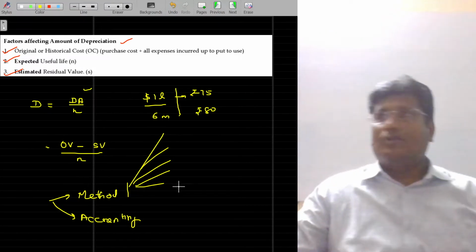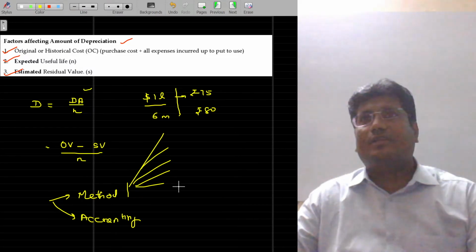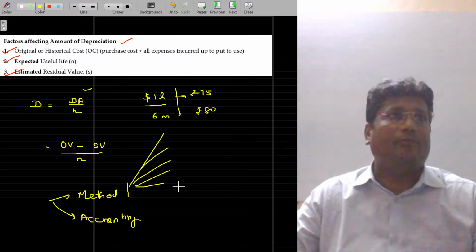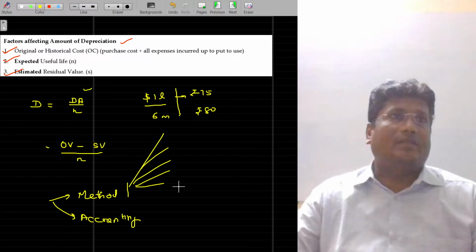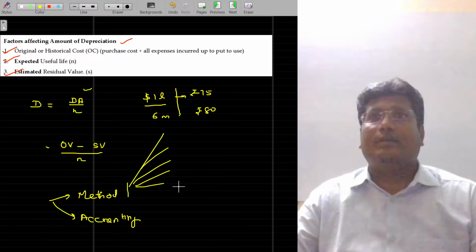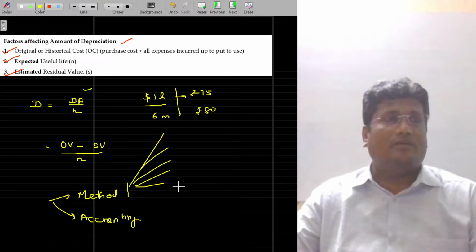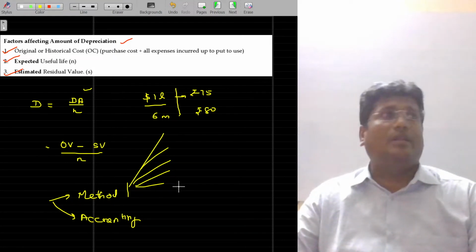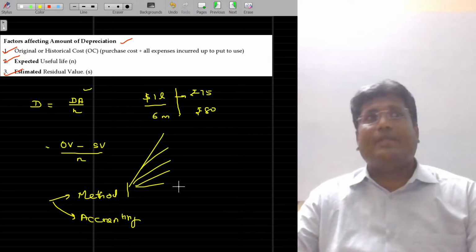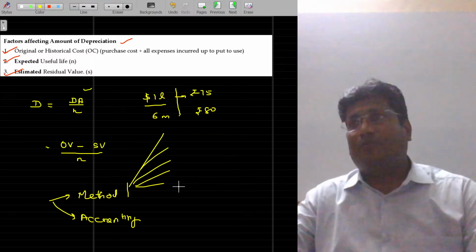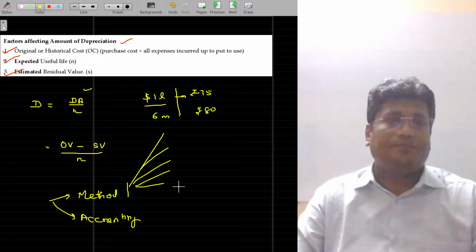And among the 11 or 12 methods, two are predominant: straight line method of depreciation as well as written down value method of depreciation. Apart from that, we have some other methods like annuity method, sinking fund method, insurance policy method, production units method, kilometers traveled method, production liters method, kg methods, replacement cost method, and repairs provisions method. So many methods we have. Also the sum of the years digits method.